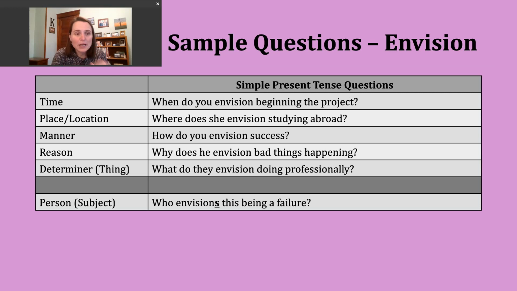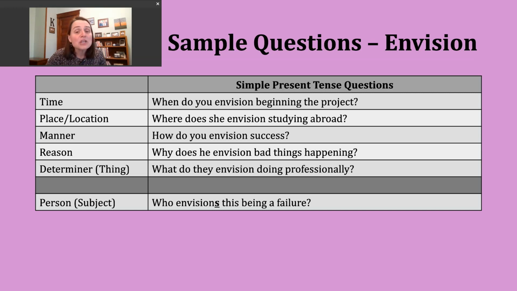Finally, in following our pattern here, we have question words about things. This can be called a determiner. For that, we use the question word what. WHAT. What do they envision doing professionally? Right? Maybe we're talking about some children or teenagers, right? We want to know, what are they picturing for their future careers?